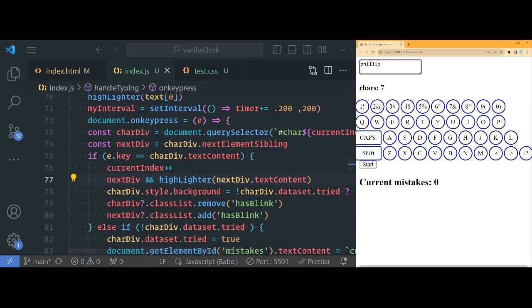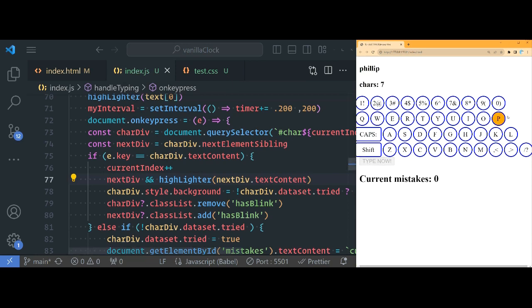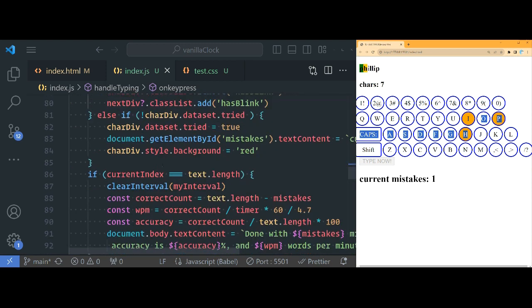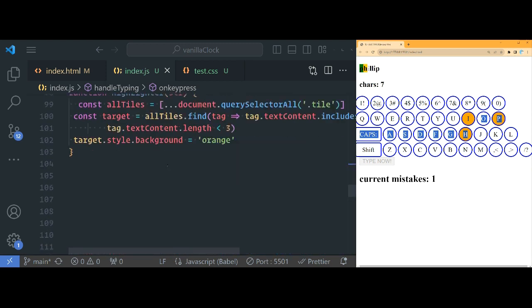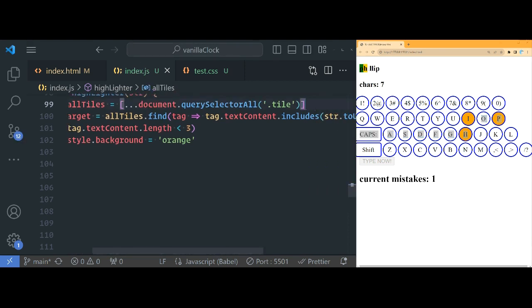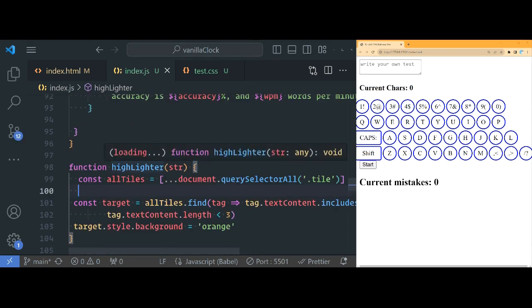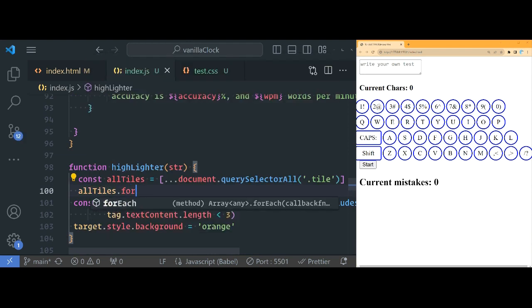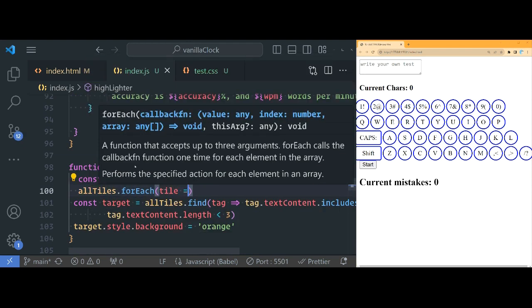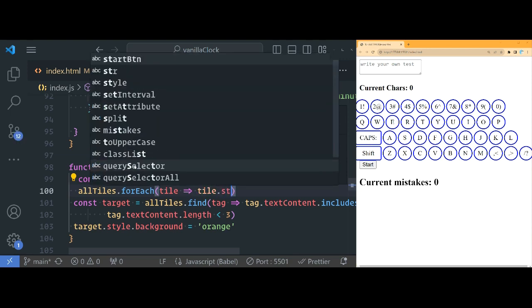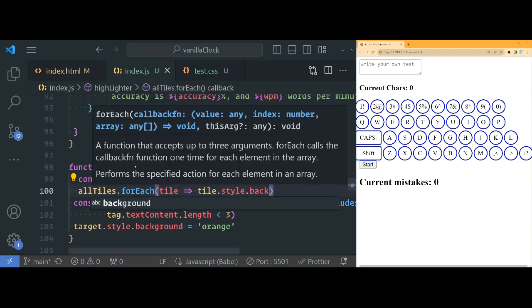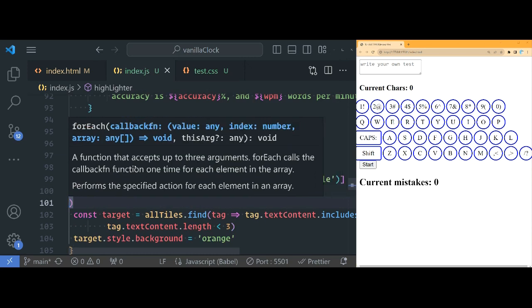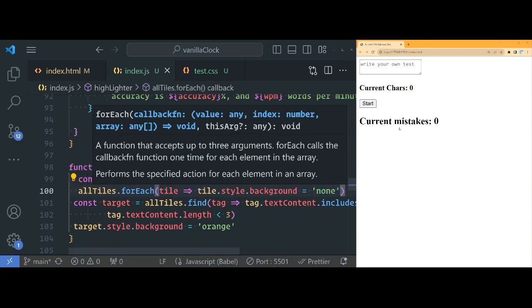Okay, all right, let's see now. I'll type in Philip as my name. Start. Okay, it starts with a P, H, I. Oh, I missed the H. I. Okay, now you see that we have 3 oranges now, but we don't want that to happen. Okay, so right here, every time we run highlighter, let's take all the tiles and go through each one of them. Tile, and then let's do tile.style.background is equal to none, like this.